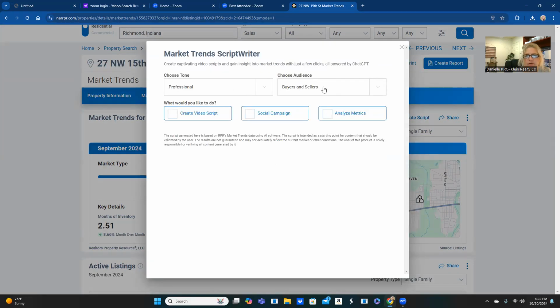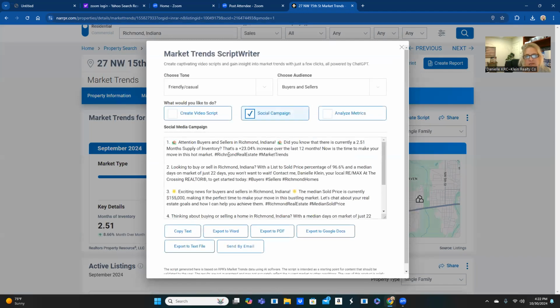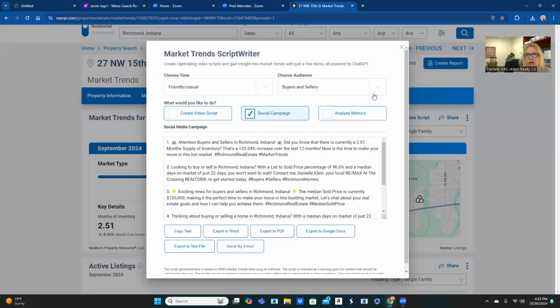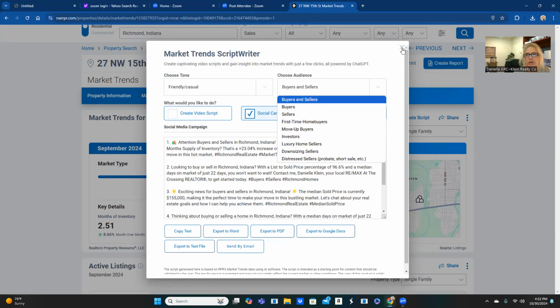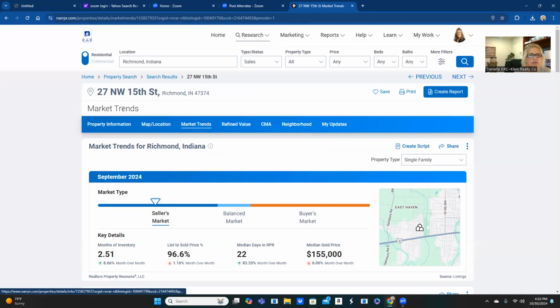And then one thing I wanted to show you, you could do friendly and casual, which comes up with a little bit different effect on it. But what's great with this is that it already has the emojis added in. And what we learned out at Summit this year was to make sure that you have those different emojis in there because it's eye-catching. So it has the house, it has the stars and things like that in it. So I hope that helped. And that is a quick way to get into learning how to use the create script with AI to be able to talk about the market trends.